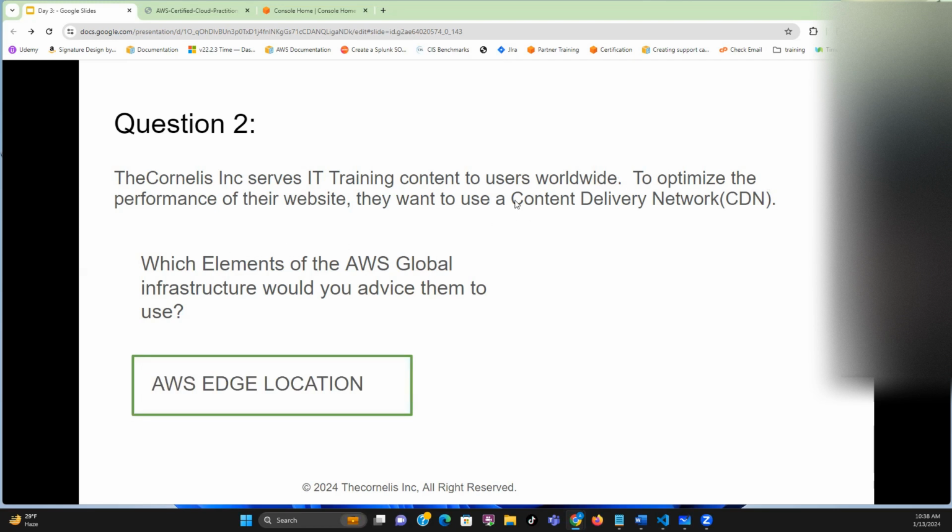If you see content delivery network, edge location is used to deliver content closer to the people. They want to serve content to their users worldwide and optimize the performance of their website using a CDN. So when you want to serve content to your users worldwide using a CDN, you use edge location.